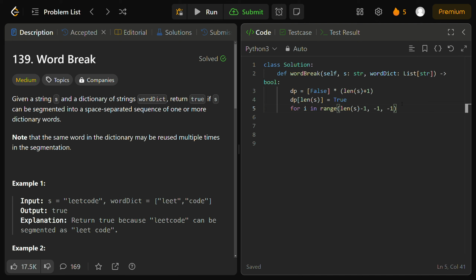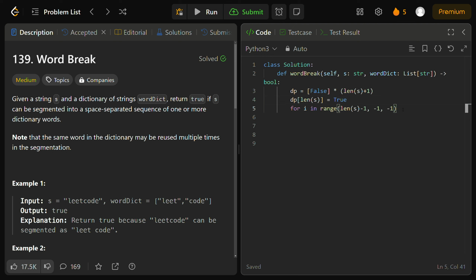Why do we have a bottom-up approach? Because we have to start with known values at the end of our DP array, where the end index is going to be the length of our input string s. That's our base case where we're going to initialize it to true to rely on that value to compute future suffix or index values, to check if we can word break it up until that index using some words of our word dictionary, right?